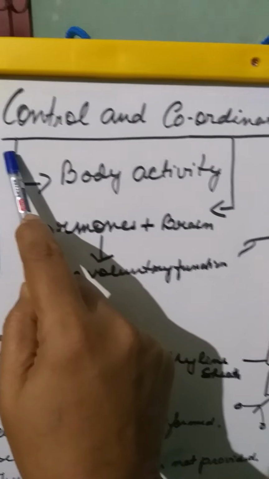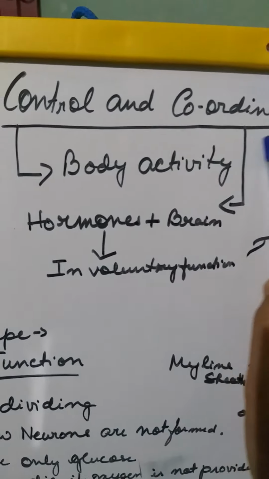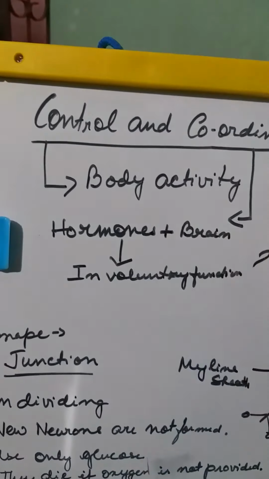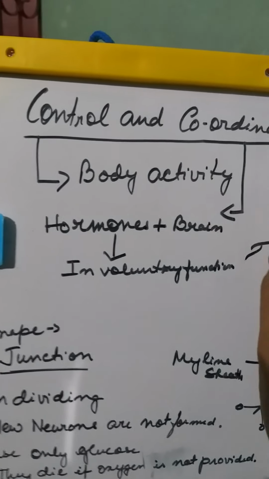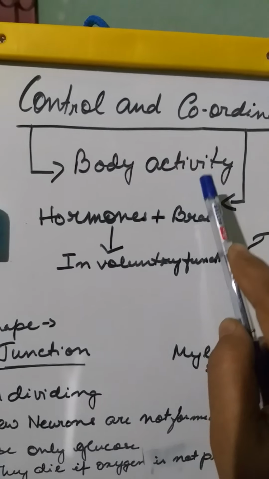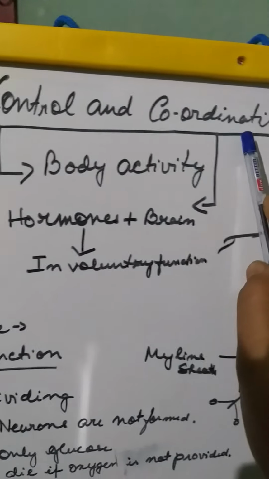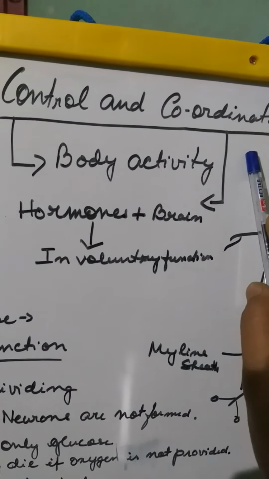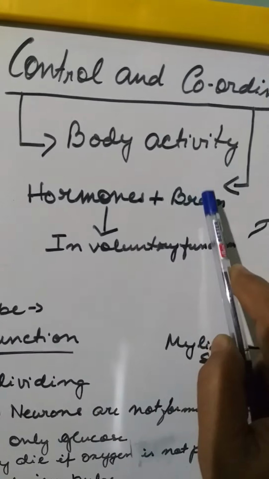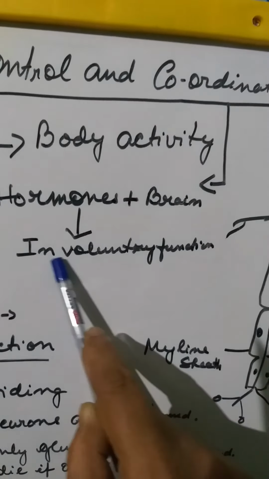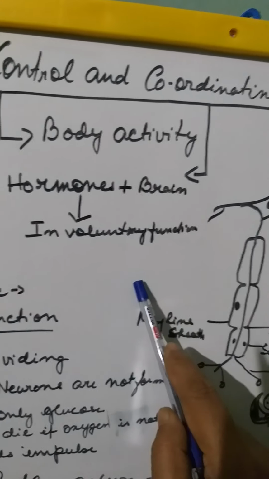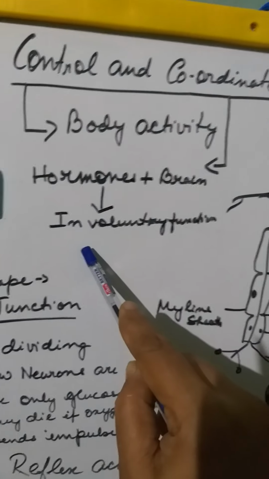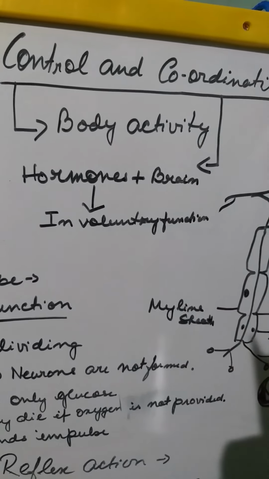Now here you can see today's chapter is the next chapter, chapter 7, control and coordination. Now what is control and coordination? Control and coordination is actually your body activity, what you do. And the coordination is actually all those movements, your involuntary movements, that are done with the hormones plus the brain, and it is basically the involuntary functions happening inside your body. For example, your digestion, your breathing, your respiration, all these happen in a coordinated form.